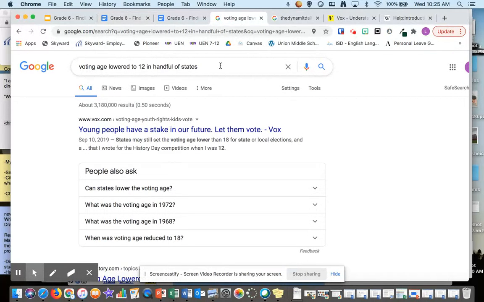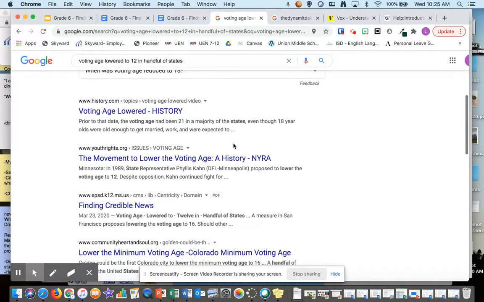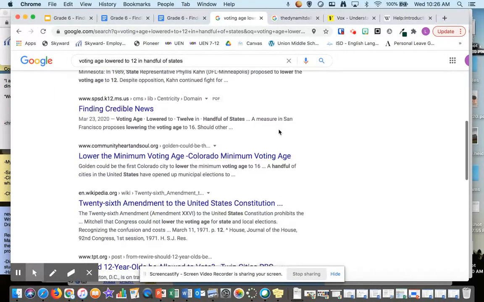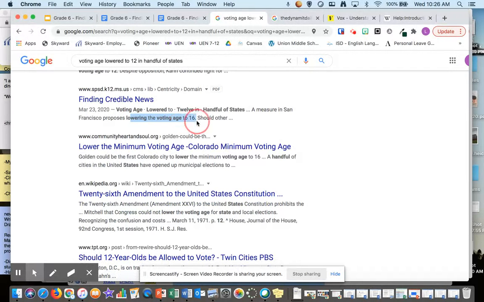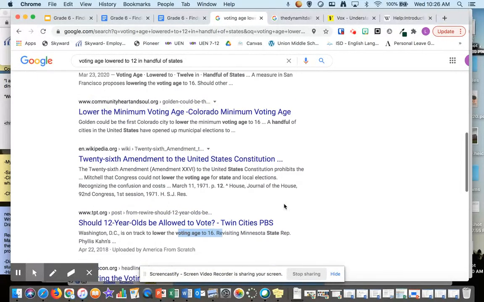Voting age lowered to 12 in a handful of states. Well, this one talks about how it's maybe lowering, but nothing about being 12. Okay, voting age has been 21. Okay, just lowering to 16. That's not 12. Voting age to 16. Again, voting age to 16. I see nothing about being 12 in a handful of states.